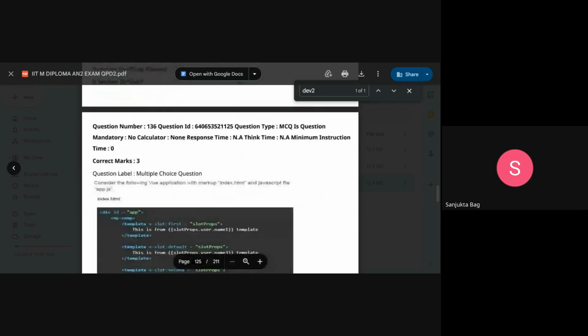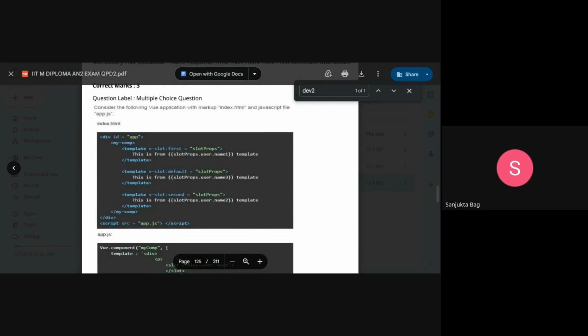Okay, in this question, consider the Vue application with markup index.html and JavaScript file app.js. Here, the parent mycom defines three slots. Slot first will render this template, slotProps.user.name1, and this is a default slot.